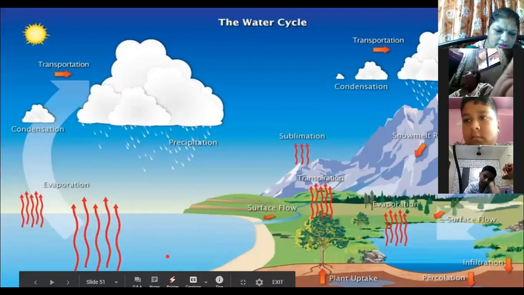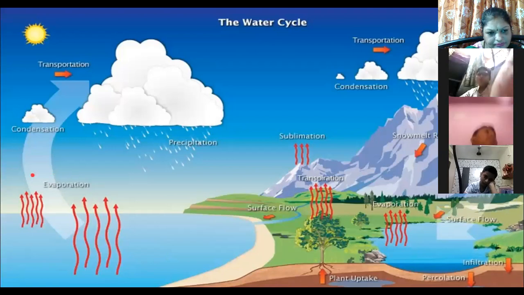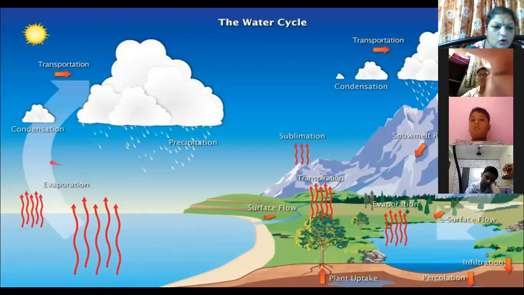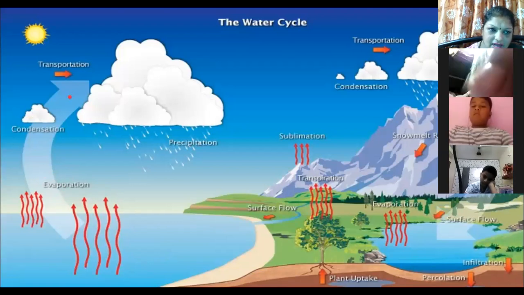Heating of water and turning into water vapor is called evaporation. Okay. Now after evaporation, where will the steam go? It becomes lighter in weight. It will rise up in the sky.